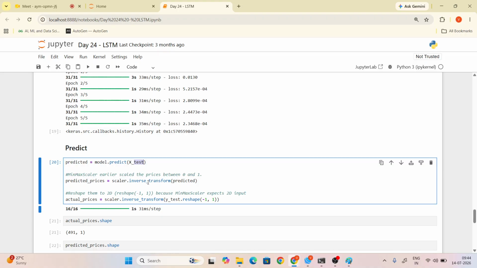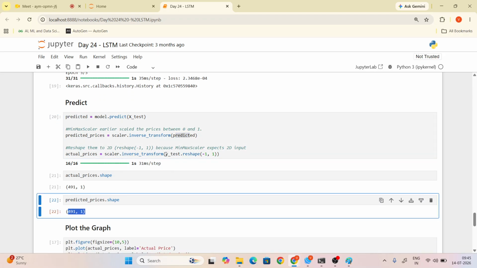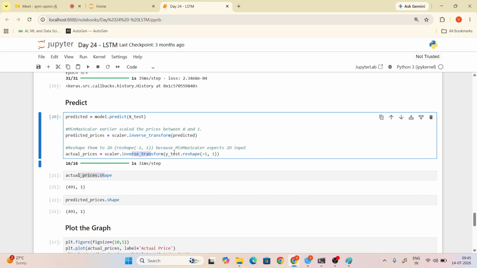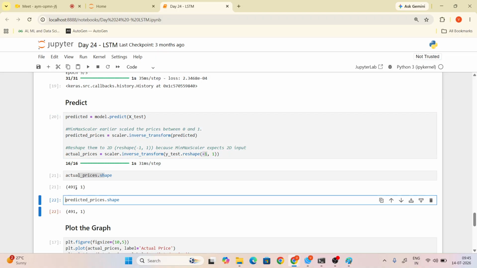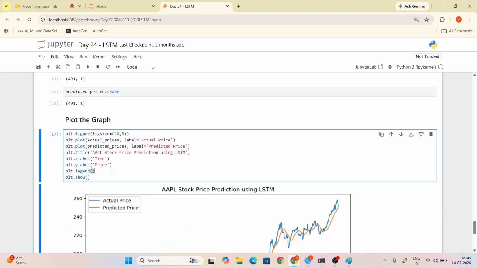In the scalar inverse transform, you just give the predicted one. This is the shape of the predicted price, and this is the shape of the actual price. For the actual price we use inverse transform, and you just give the y test and reshape from -1 to 1. What does -1 represent? The last number of rows, right? So -1 means 491 rows.